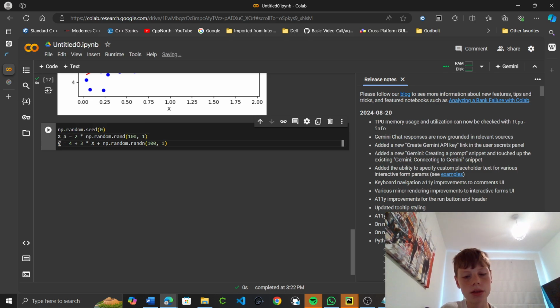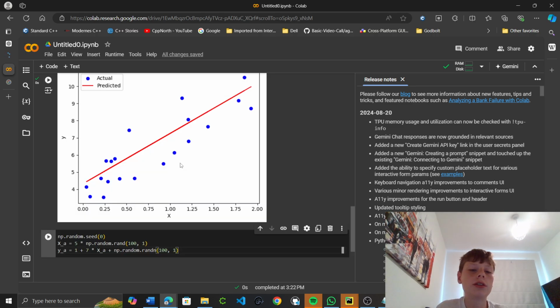Next thing is got a. I'll just have to put like A for assignment under each of them. So we'll change this up a bit. So we'll do 5 and we'll do 1 and 7. This should give a different look to the dataset. Or we can just do -5. So we'll have the gradients being negative.